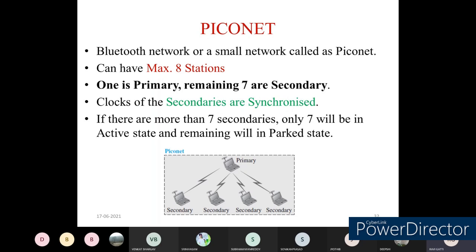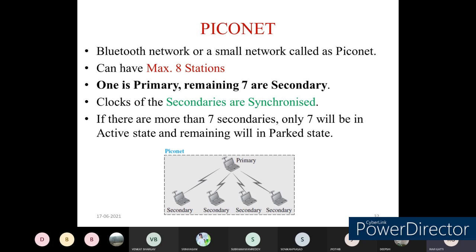If there are more than 7 secondaries, only 7 will be in the active state, and the remaining will be in a parked state, or we call it an idle state. Let's say more than 7 devices are there: will the network vanish, or will the extra device be detached from the network? No, it will not be detached. It will check how many active devices are communicating data. Only those 7 devices will be active, whereas the remaining devices will be in an idle state.